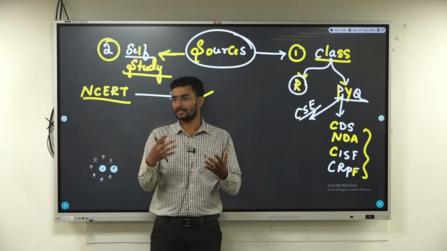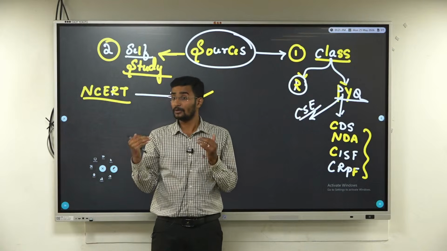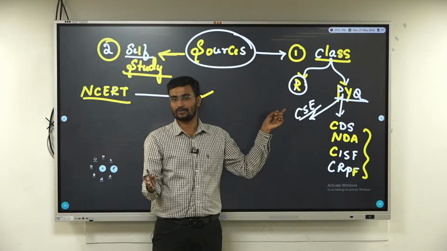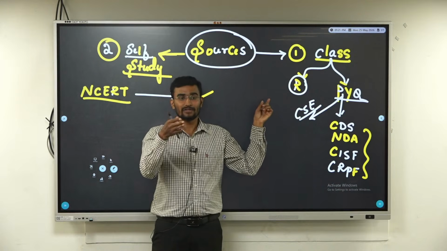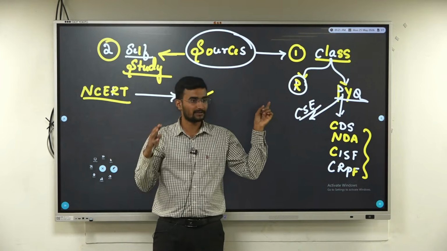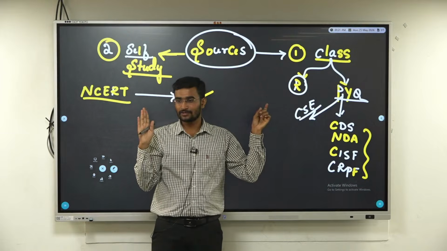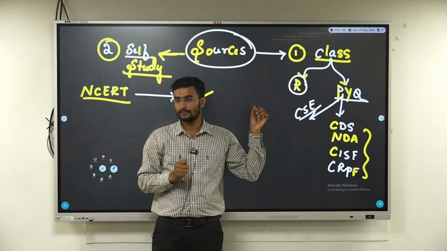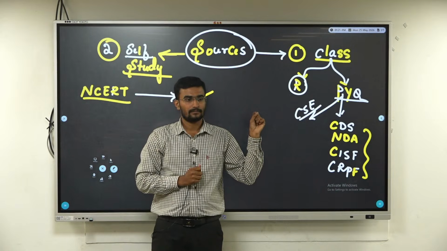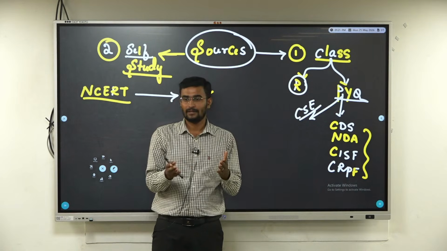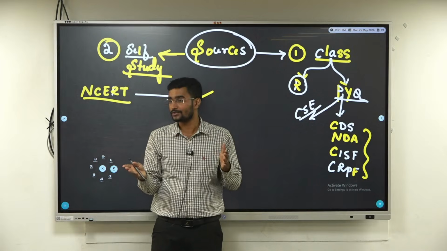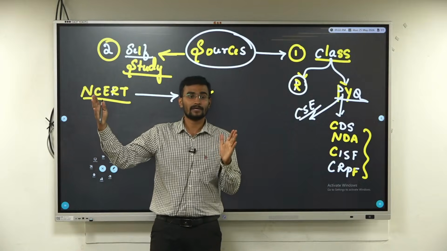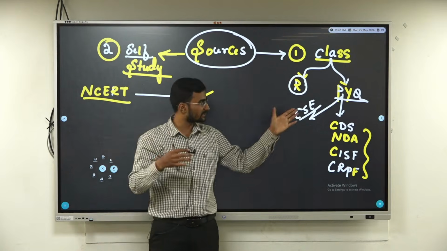Class and reference again, what is the use? Instead, for prelims, you should solve more. Every day 50, boss. Think about it: from June to December, how many months is that? 6 months. 6 into 30, 180 days. At our age, calculate 180 into 50. How much is that? Every day 50 questions, 10 months up till next prelims. Think about how much it will be. Minimum, it will be about 20,000 questions.